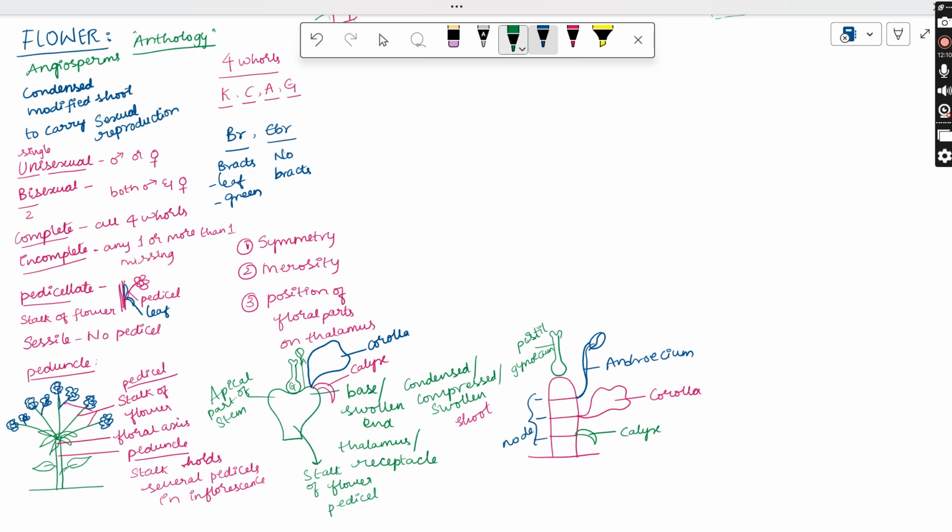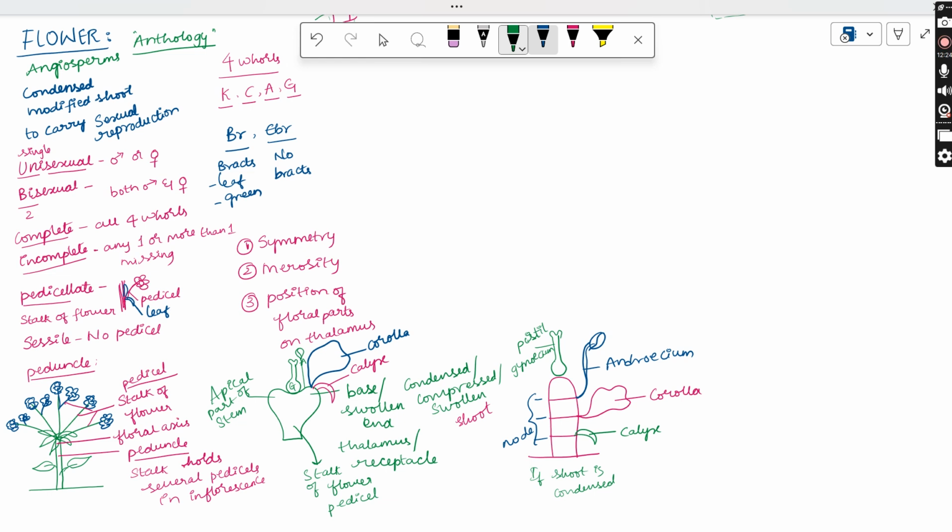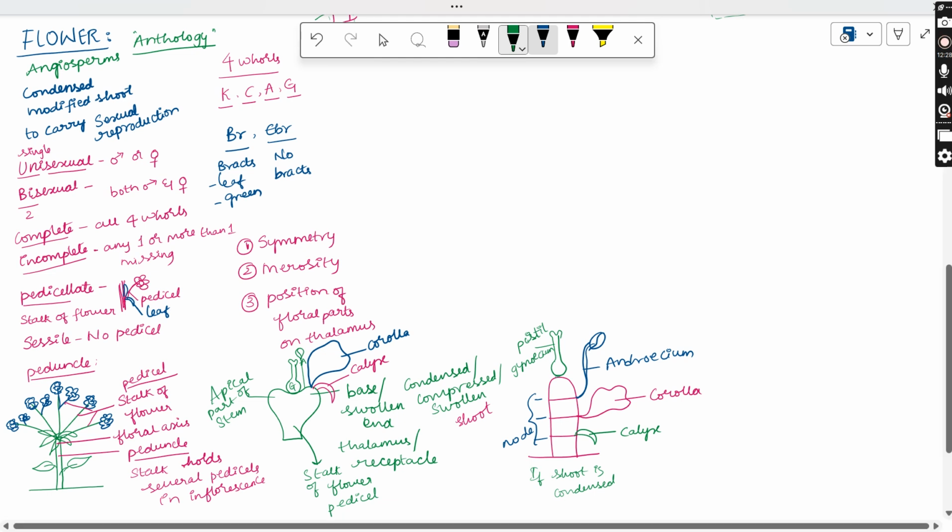All these nodes, if the shoot is not condensed, so this is the case I am showing. If the shoot is not condensed or it is not modified, you cannot have a complete flower. Calyx will be present at one node, corolla arises at another node, androecium, and this gynoecium, so all these are present at different areas and the flower cannot be formed.